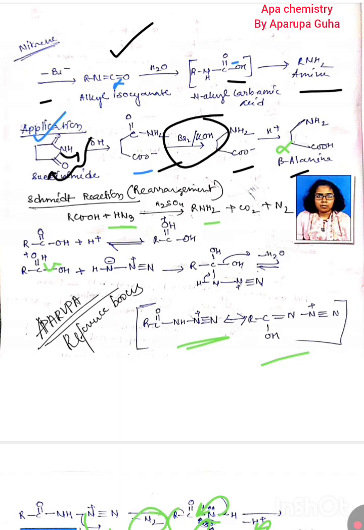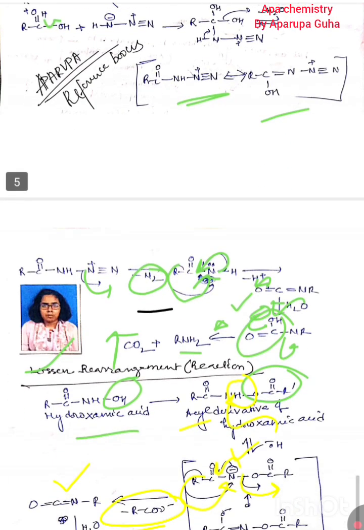Next one, Schmidt reaction or reagent. There should be any type of acid that reacts with HN3. I think this is called hydrazoic acid. This type of name should be there, and then it reacts to produce ultimately nitrene. This nitrene can again react to produce N=C=O, and again water can react and decarboxylation, CO2 is released, and amine is produced.